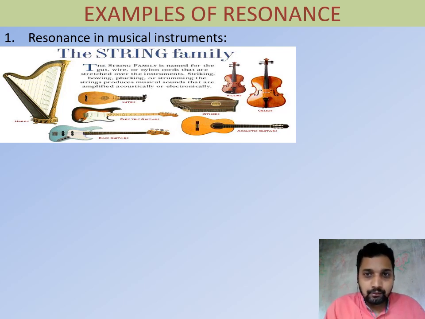There are different types of musical instruments: guitar, sitar, cello. All these musical instruments have different strings. When the string vibrates, that vibration passes to the air column inside the hollow box, and that hollow box has a large number of air particles. Once the forced vibration frequency and the natural frequency of the air particles match each other, resonance occurs. Because of resonance, a high intensity sound or a loud sound, a sound of more amplitude, is produced.